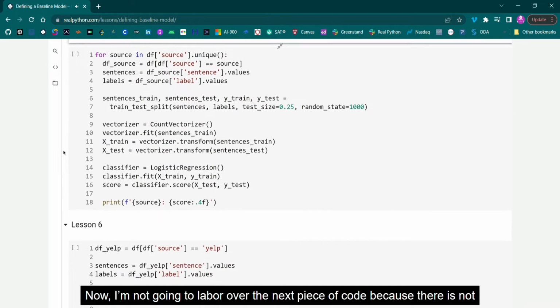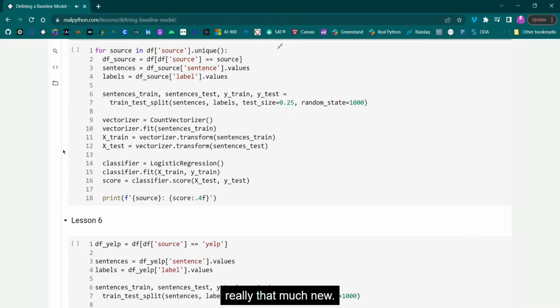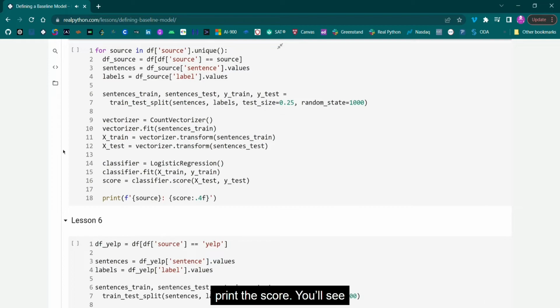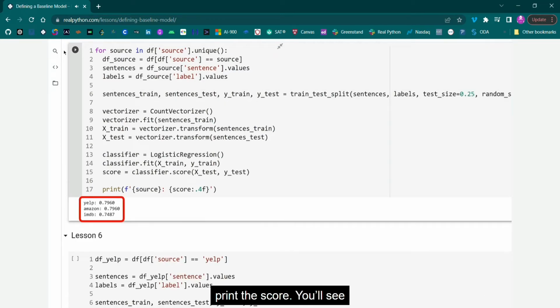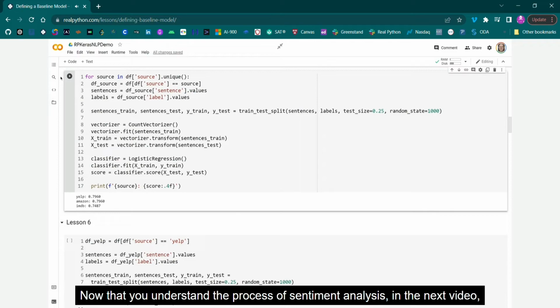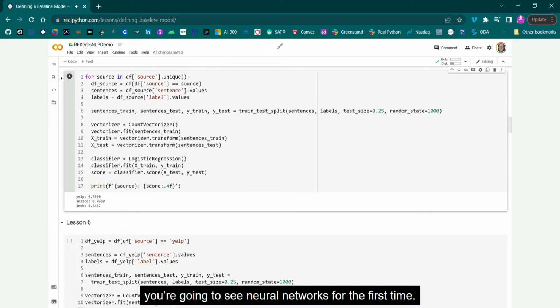Now, I'm not going to labor over the next piece of code because there is not really that much new. All it does is repeat the logistic regression on each source in the dataset and print the score. You'll see for the Amazon dataset the score is similar to Yelp, and IMDb is a little worse, but not terrible. Now that you understand the process of sentiment analysis, in the next video, you're going to see neural networks for the first time.